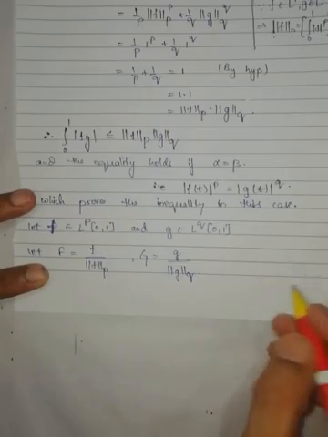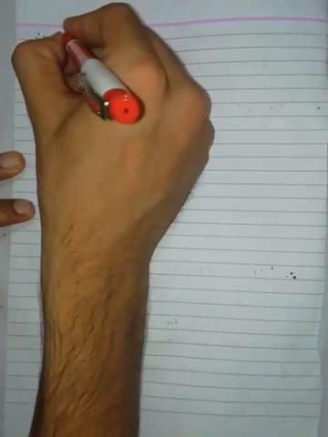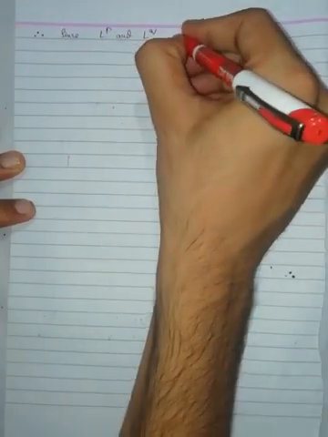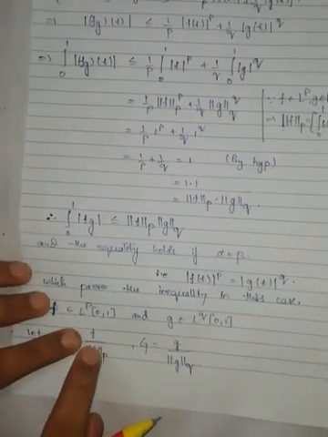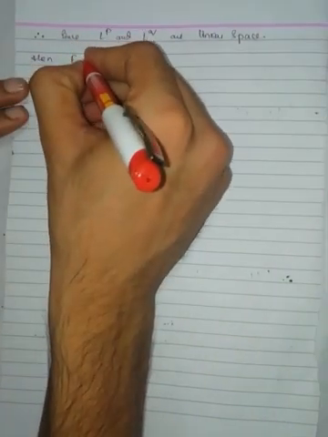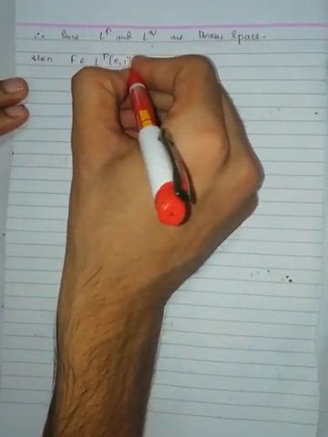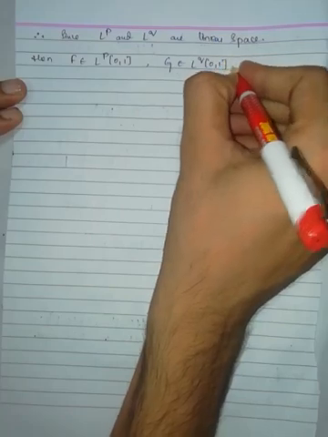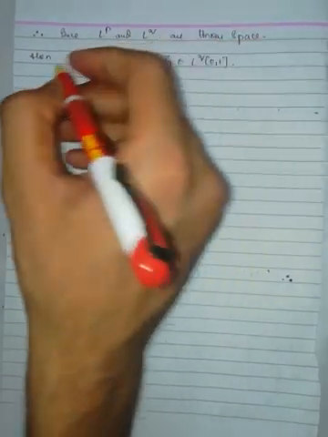Since already we have proved that LP and LQ are linear spaces, then a constant multiple of a function again belongs to the same space. Therefore what we will get, then capital F belongs to LP space of closed interval 0 comma 1, and capital G belongs to LQ space of closed interval 0 comma 1.